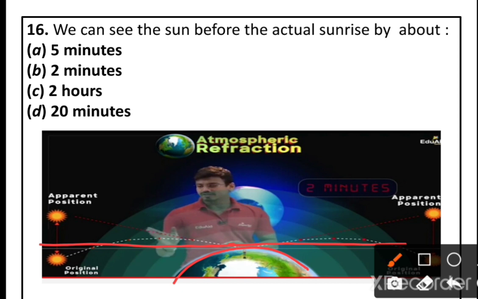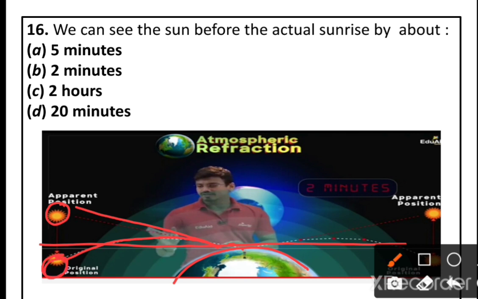The horizon line is nothing but the point at the surface of the earth and atmosphere. And actually the sun is below the horizon, but it undergoes refraction. Due to that refraction, the sun appears here. So we can see the sun before the actual sunrise.